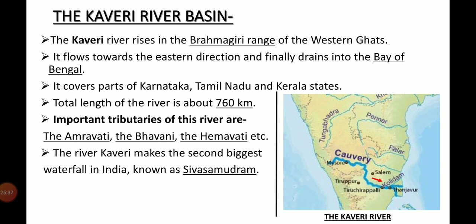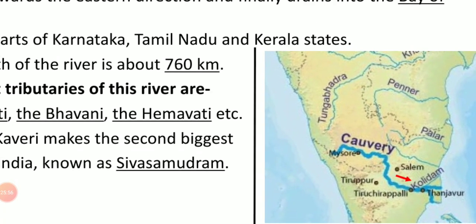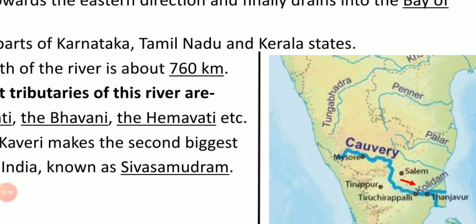Besides these major rivers, there are some smaller rivers flowing towards the east: the Damodar, the Brahmani, the Baitarani and the Subarnarekha. These are eastern direction rivers. In this picture, you can see the flow and direction of the Kaveri river.